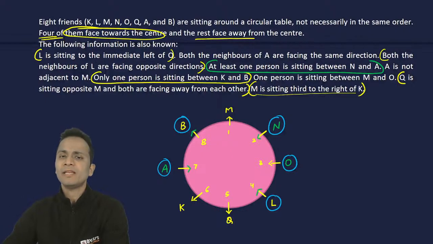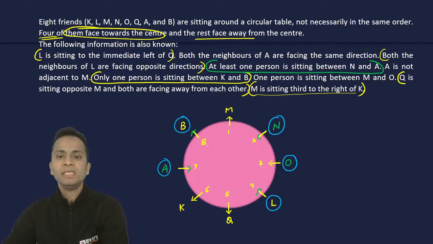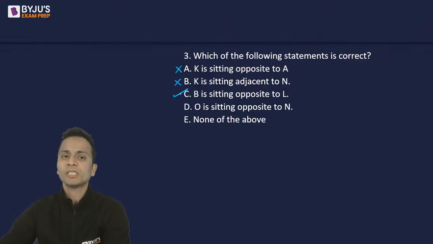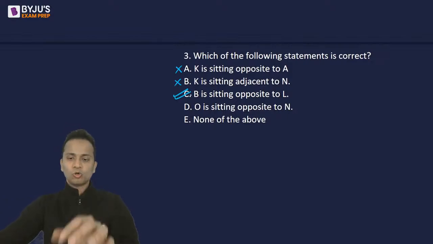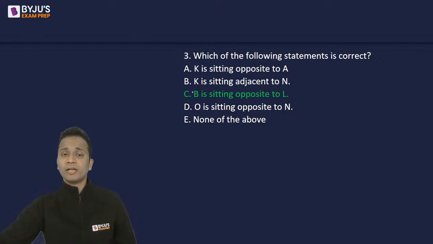K and N are opposite, not adjacent. B is sitting opposite to L. B and L, yes, they are opposite. B is sitting right opposite to L. Okay, so option C should be correct. So question number 3, the correct answer is option C. And some of you have given this answer correctly.